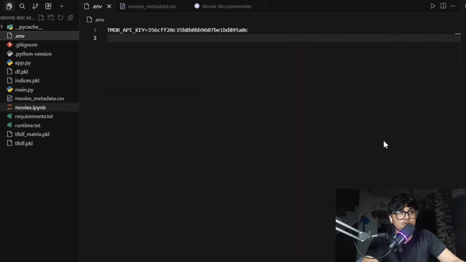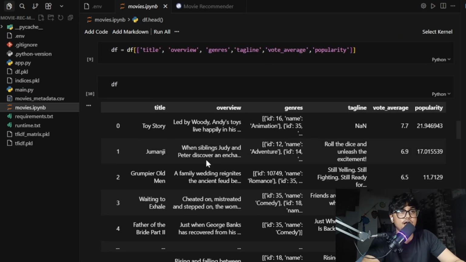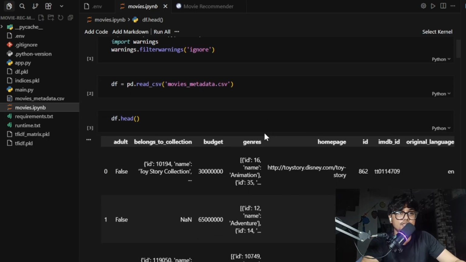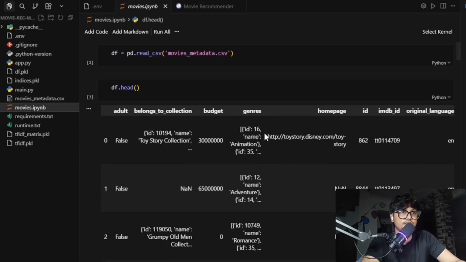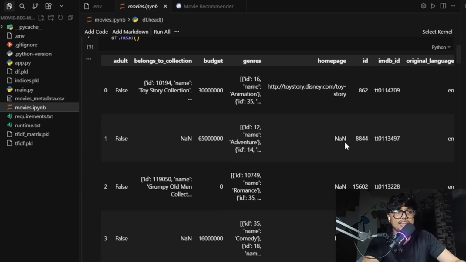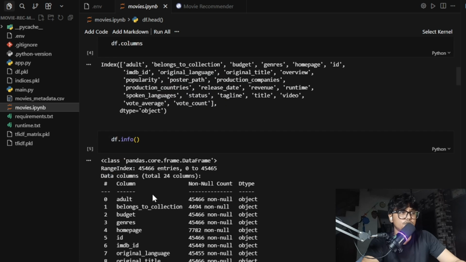Okay, let's get into the data science part, the data science layer. I did all the cleaning and training in movies.ipynb. You can see here, first I load the data. Second, I check the data and remove duplicates. Here multiple duplicates are present. Then I found the columns and information about the data.